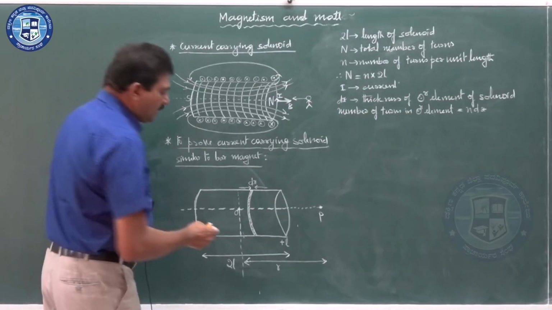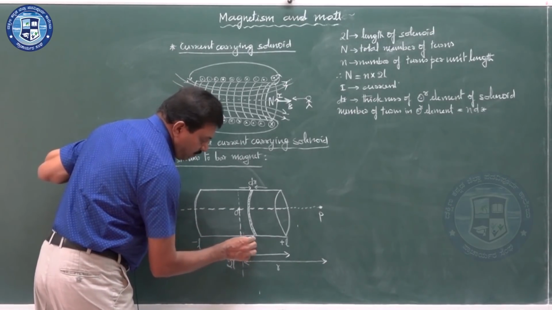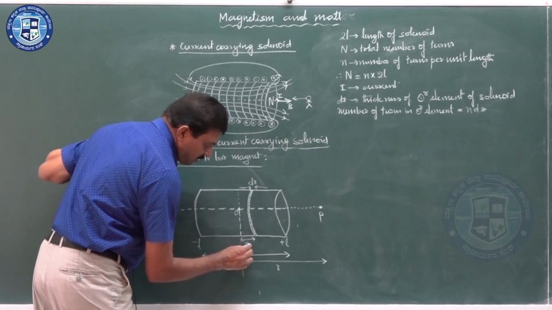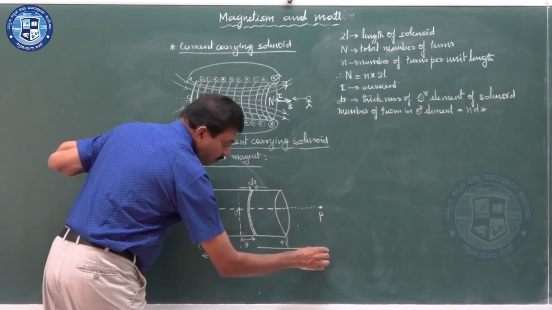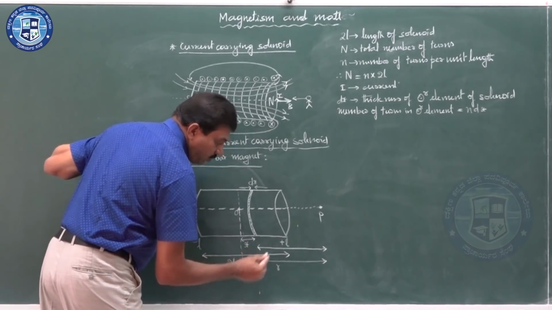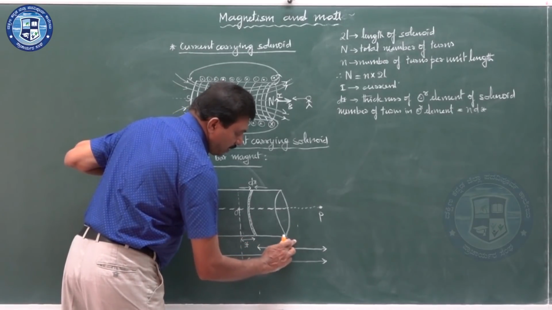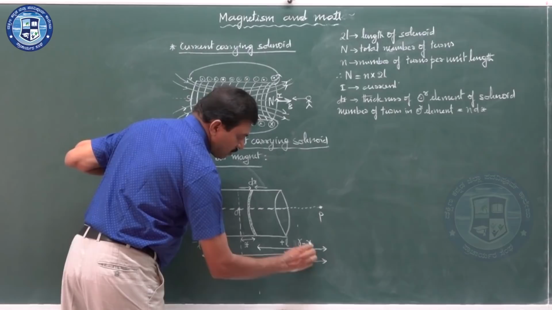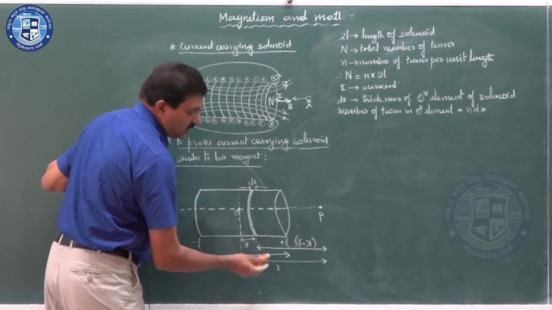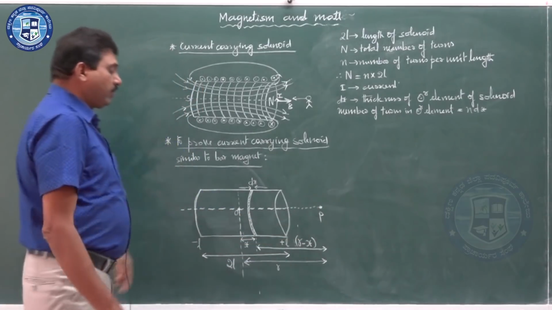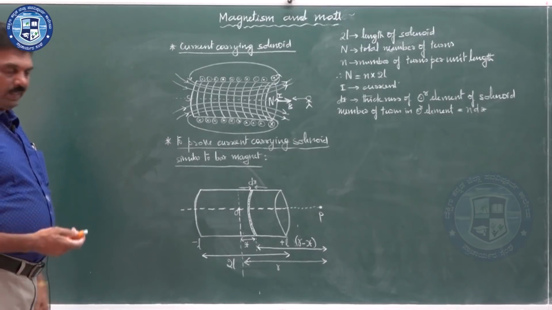Now let us consider the distance of this circular element from the center of the dipole is x. So the distance of point P from this circular element is r minus x. This is the distance of the circular element from point P, taken as r minus x. So this is the arrangement that we have.